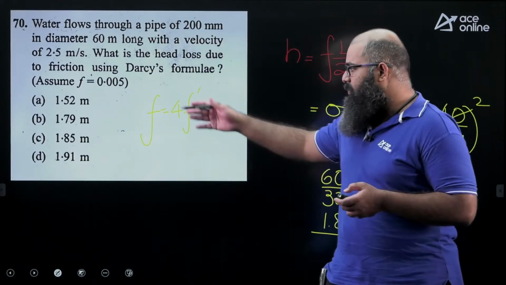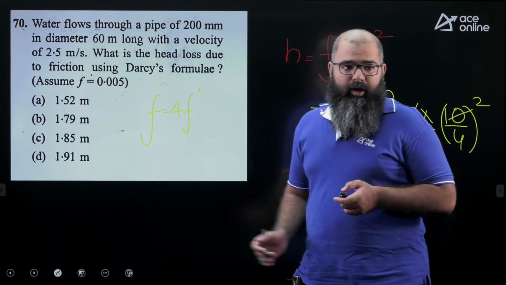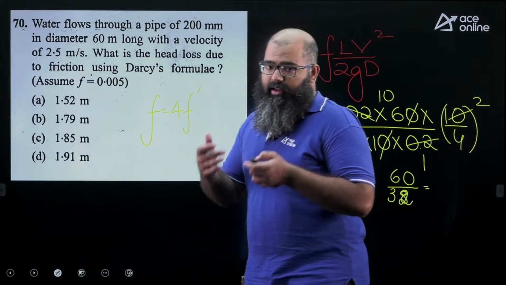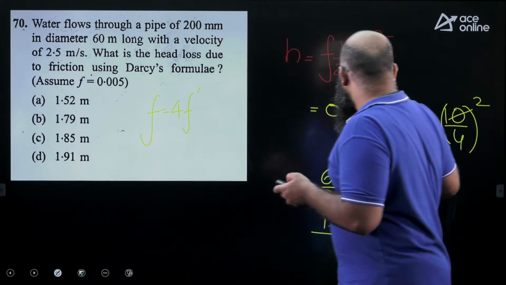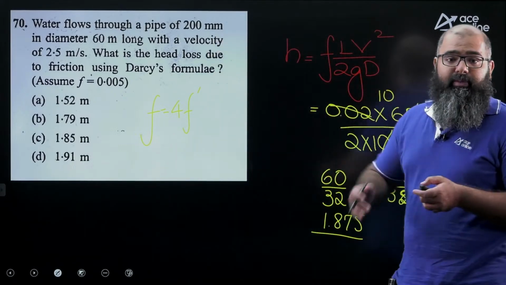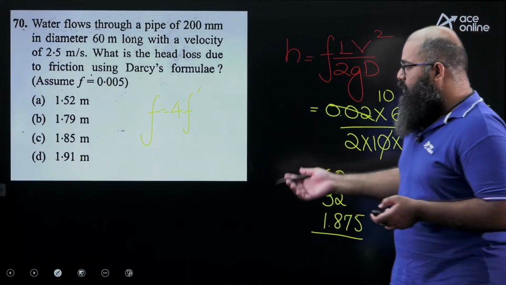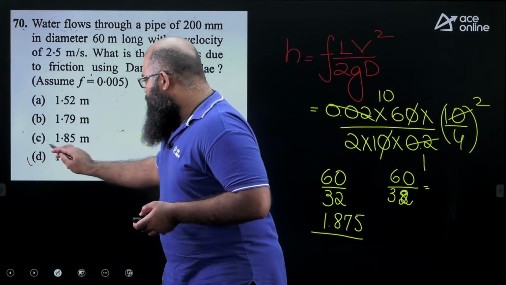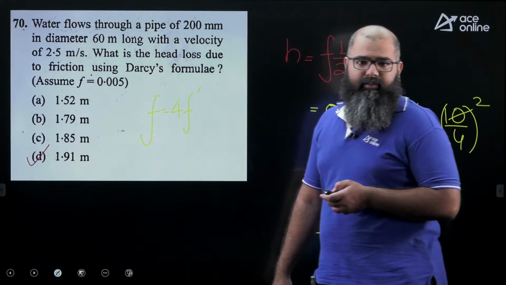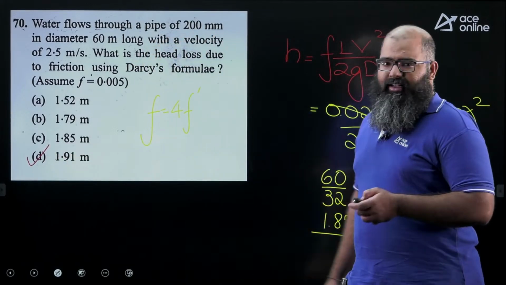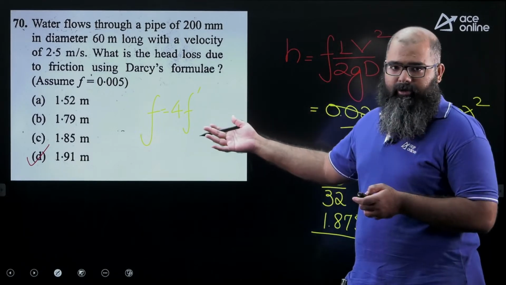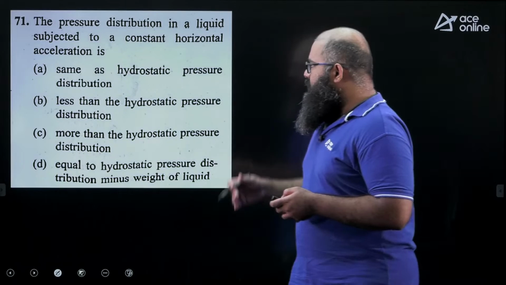Now if you are seeing, the options are very close by. I'm having an option which is 1.85, I'm having one option 1.91. Which one should be correct? Now you see I have made an assumption over here, G is 10. If I take G as 9.81, guarantee my answer should be greater than 1.875. The only option which is greater than 1.875 is option D over here, 1.91 meter. That would be the correct answer. See, you don't have to get the exact number. You have to be smart enough to get the correct number over here. Moving further to the next question.